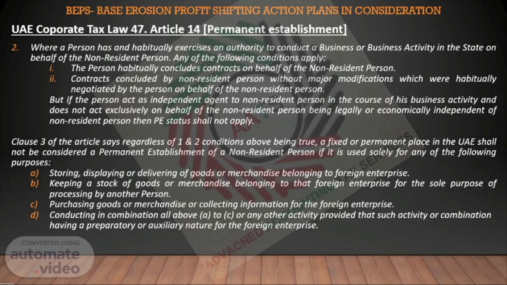Clause 3 of the article says that regardless of conditions one and two above being true, a fixed or permanent place in the UAE shall not be considered a permanent establishment of a non-resident person if it is used solely for any of the following purposes: storing, displaying or delivering of goods or merchandise belonging to the foreign enterprise; keeping a stock of goods or merchandise belonging to that foreign enterprise for the sole purpose of processing by another person; purchasing goods or merchandise or collecting information for the foreign enterprise; conducting in combination all of the above, A, B, C; or any other activity, provided that such activity or combination has a preparatory or auxiliary nature for the foreign enterprise.